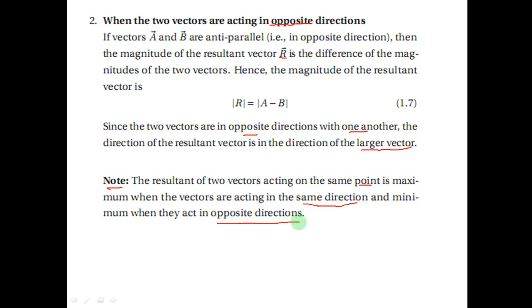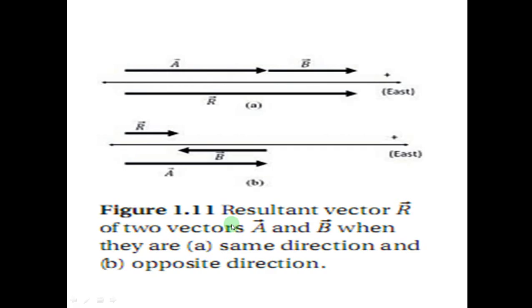Here, let me ask you one question. When is the resultant of two vectors maximum? The answer is when the two vectors act in the same direction. My second question is, when is the resultant of two vectors minimum? The answer is when they act in opposite direction.